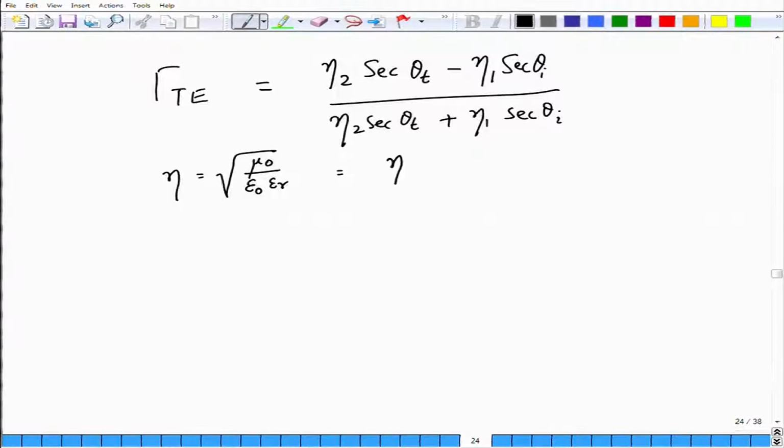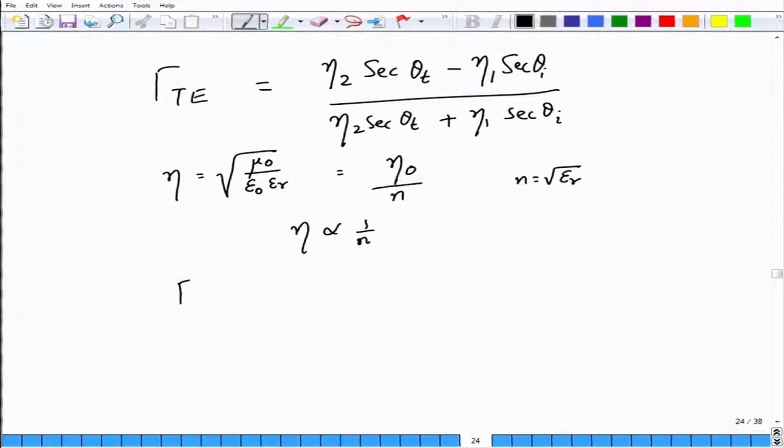This can be rewritten as eta 0, which is the impedance of free space, divided by small n. This small n is the refractive index, which we have seen from the previous module to be related to the relative permittivity as square root of epsilon r. So, this eta therefore is inversely proportional to the refractive index of that particular medium.